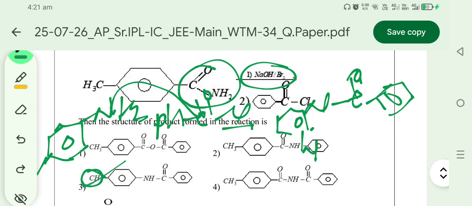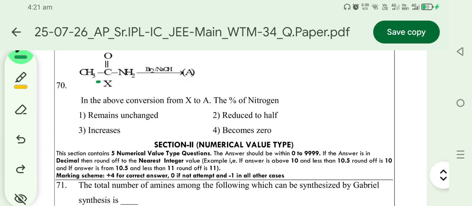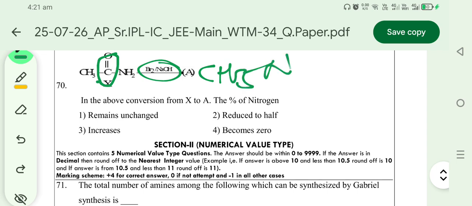Option C. Compared to X and A, carbon is decreasing. Then in product A, the percentage of nitrogen will increase.